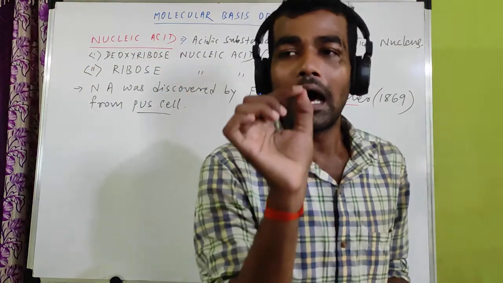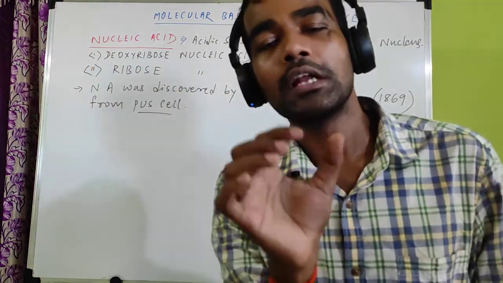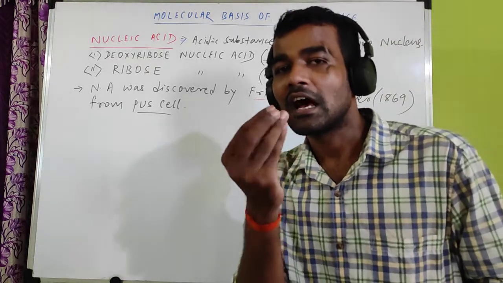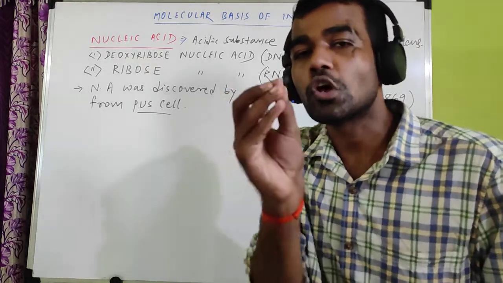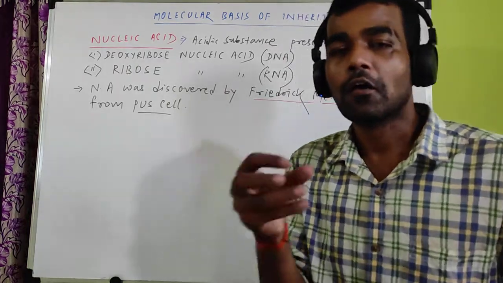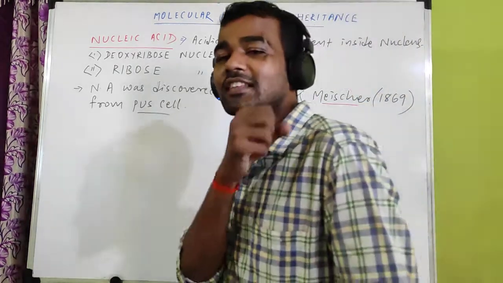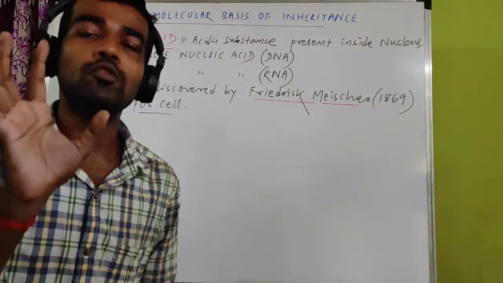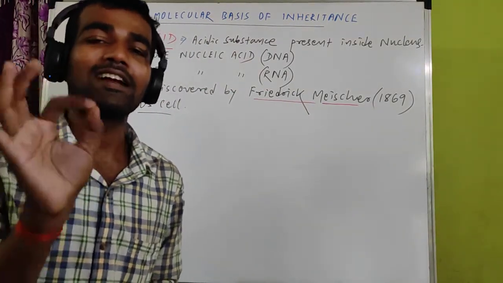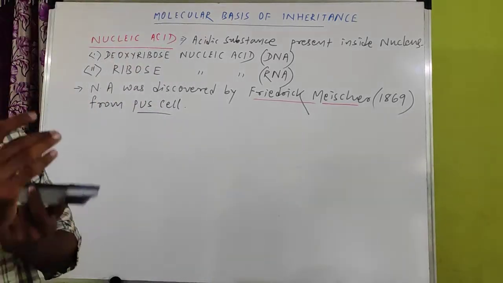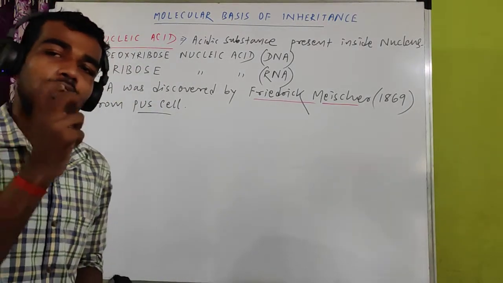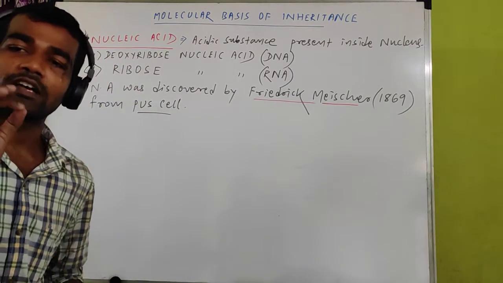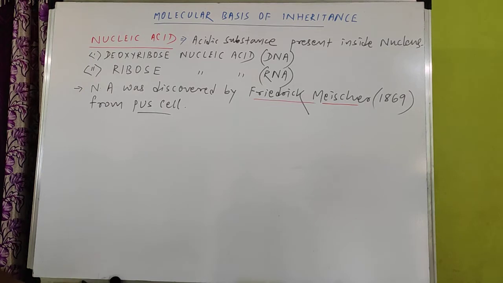All of you know, after formation of any wound in our body, after some days there is death of some cells, and some white colored fluid comes out from the wounded part after infection. That is called pus. These pus cells are the dead neutrophils, dead WBCs. After fighting with bacteria, they are dead. So Friedrich Miescher first discovered it from pus cells.